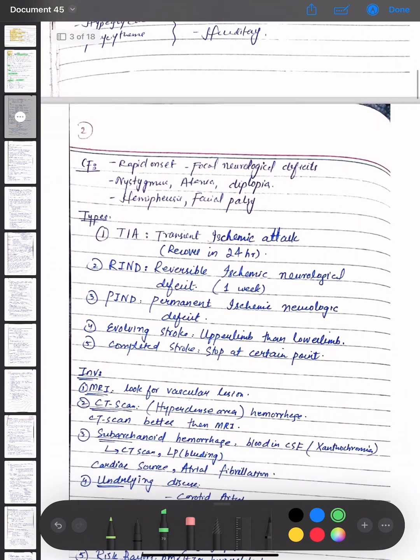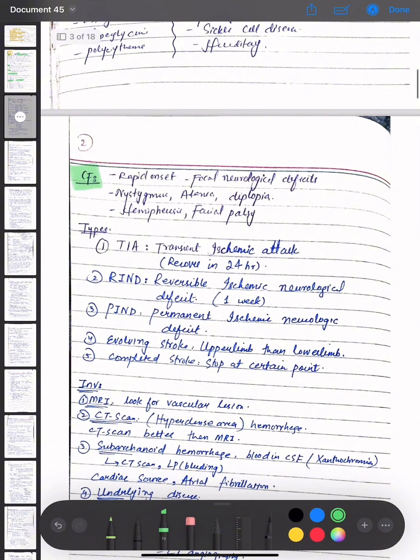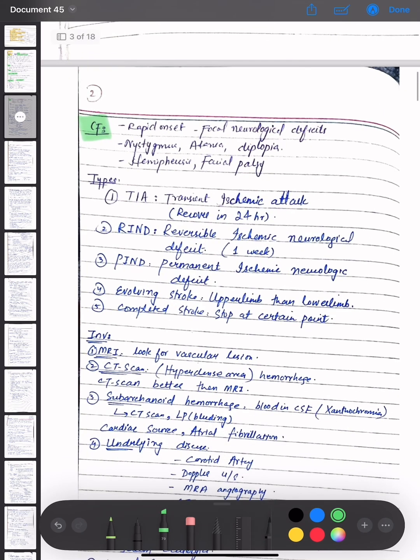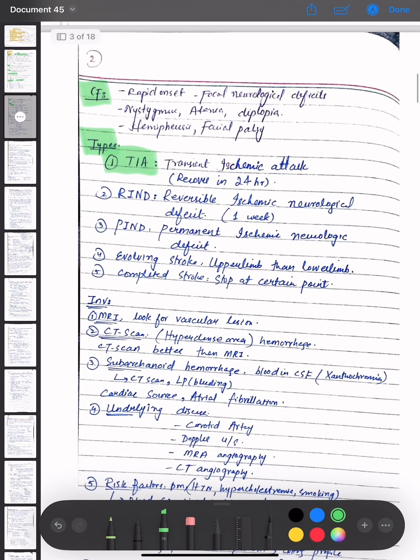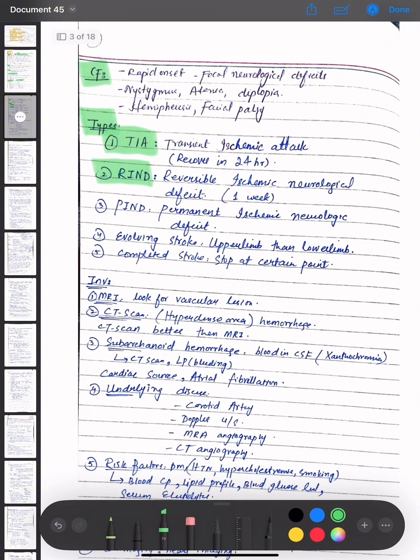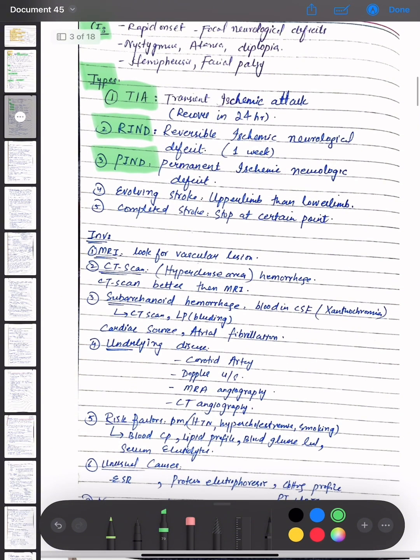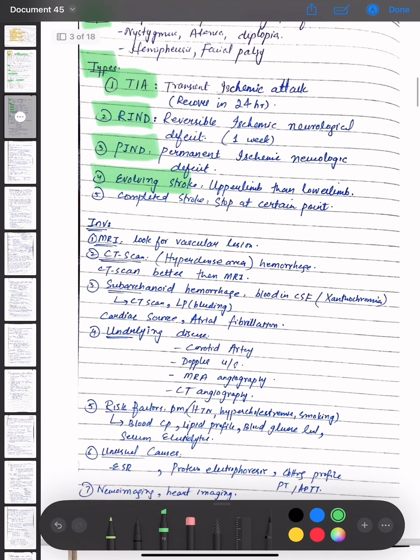The clinical features of stroke are rapid onset, focal neurological deficits, myasthenia and ataxia, diplopia, nystagmus, hemiparesis, and facial palsy. The types of stroke are transient ischemic attack, which recovers in 24 hours. Then reversible ischemic neurological deficit, which lasts for 1 week. Then permanent ischemic neurological deficit, and then evolving stroke, which occurs in the upper limb and then the lower limb, and the complete stroke, which stops at a certain point.